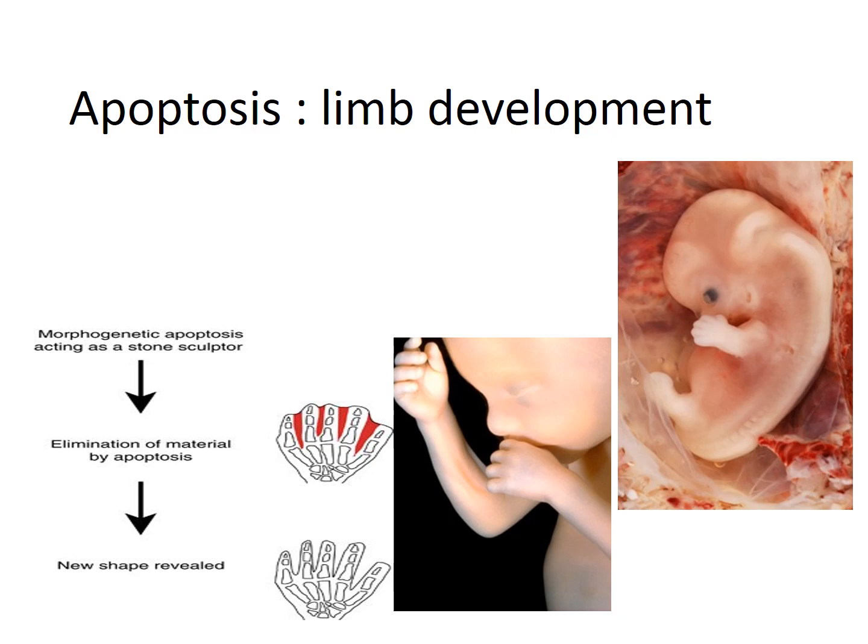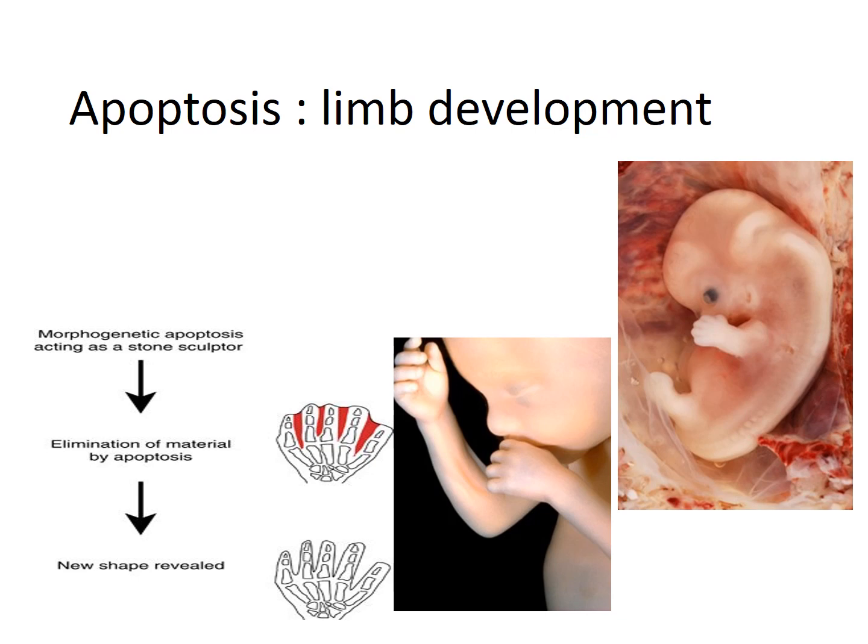One example of the role of apoptosis during embryonal development is limb development. If we look at our hands, we can see that we have 5 digits. But in the embryonal stages, we had web spaces in between the digits.